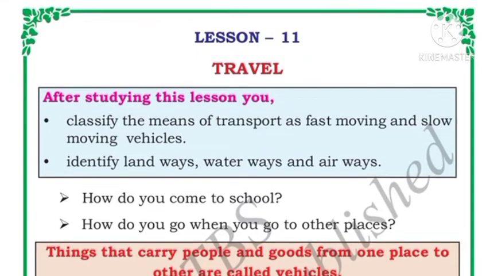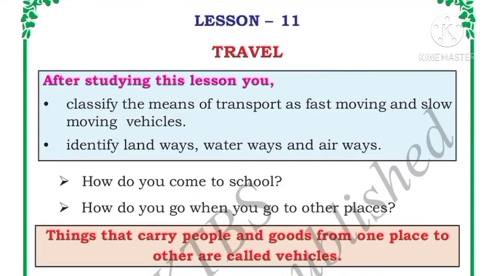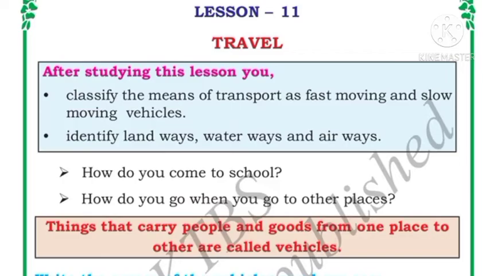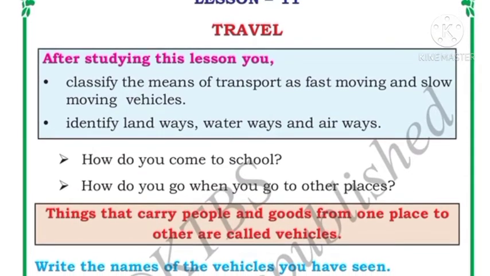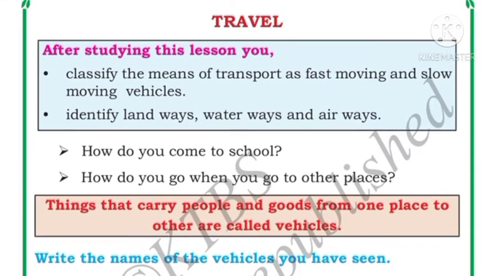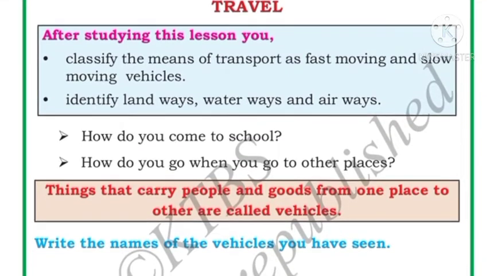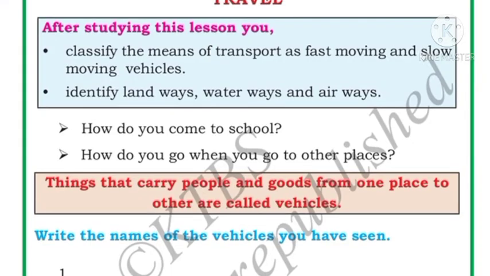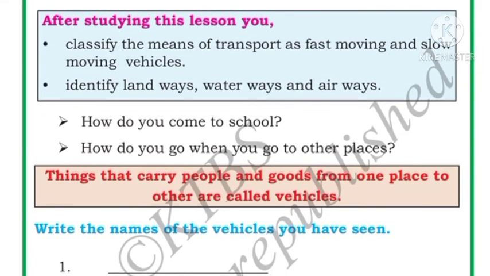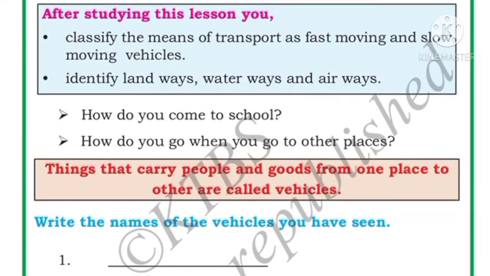In this video, we are going to study lesson number 11 of grade 2 EVS, that is Travel. I have put all the lesson number 1 to lesson number 10 explanations in the description box. You can study from there. In this lesson, we will classify the means of transport as fast moving and slow moving vehicles, and we will identify landways, waterways and airways.